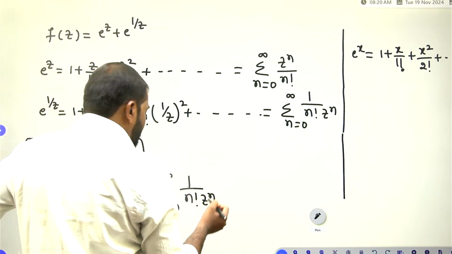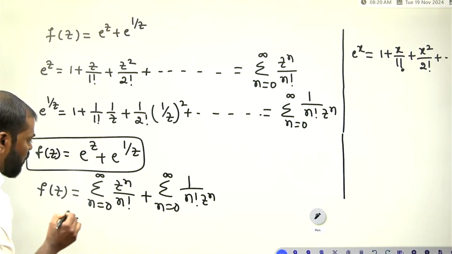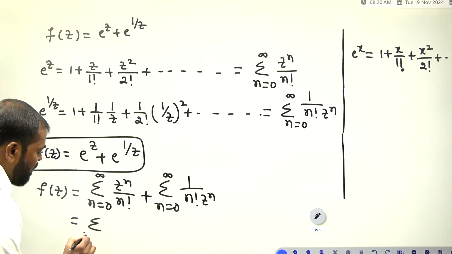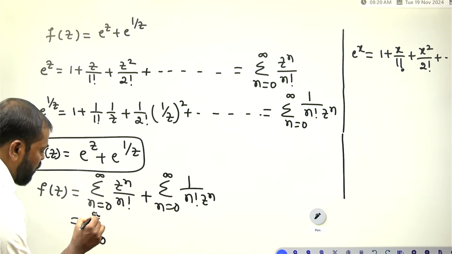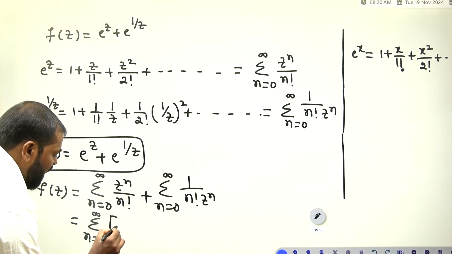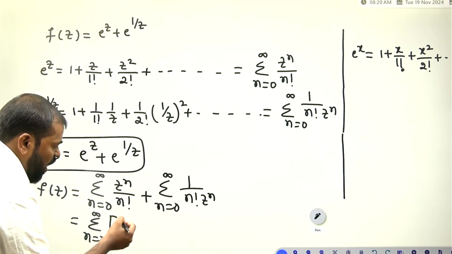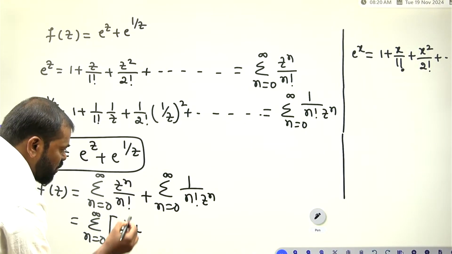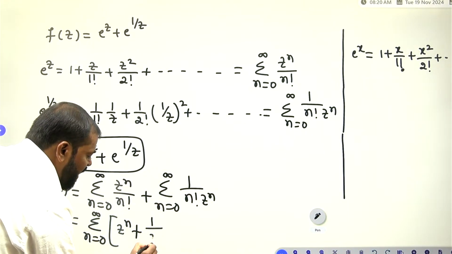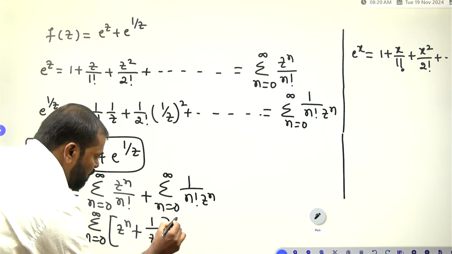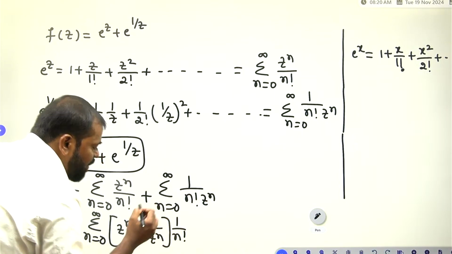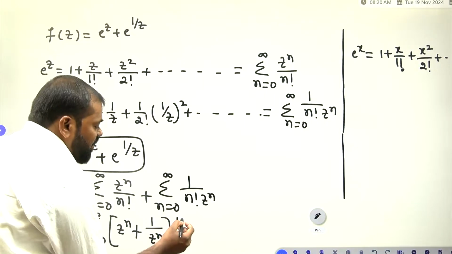Now take the common summation n is equal to 0 to infinity, and take 1 by n factorial common: z to the power of n plus 1 by z to the power of n, into 1 by n factorial.